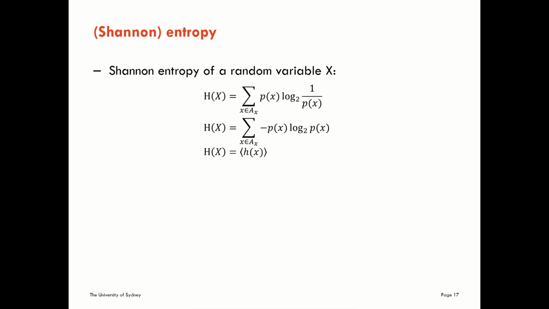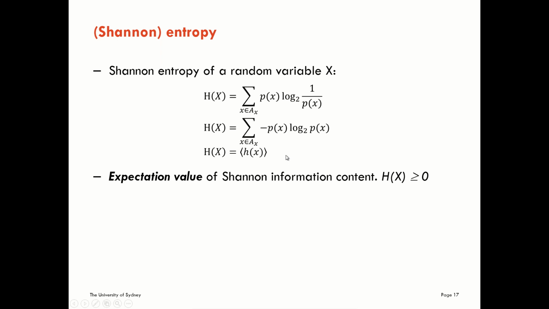It's an expectation value or an average over the Shannon information content for each realization. It's the average surprise that we see for realizations of the variable X. We can see this in the equation here. We can recognize the Shannon information content for realization little x here, and then we have the sum over all possible realizations normalizing by the probability. So this is doing an averaging, and that's indicated down here where we write the Shannon entropy as the expectation value over the Shannon information content of each realization x of the variable X.